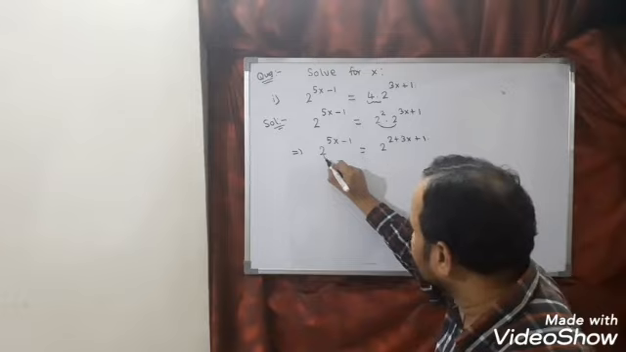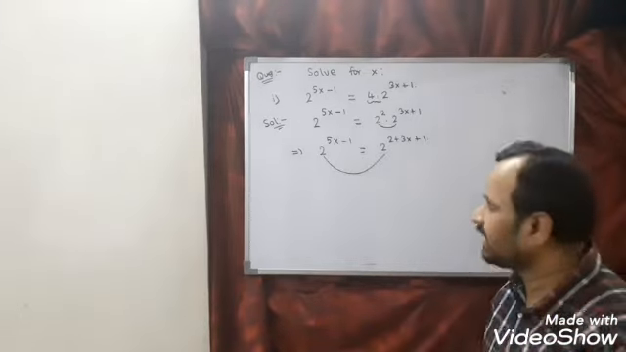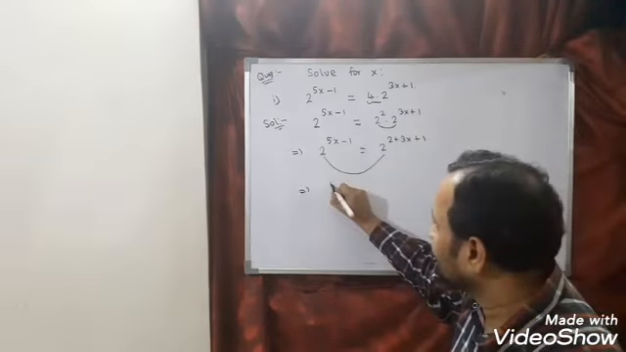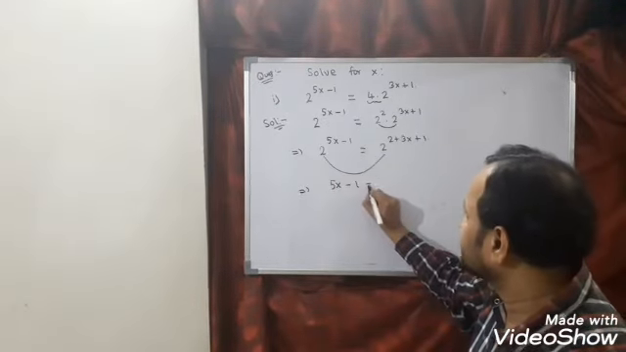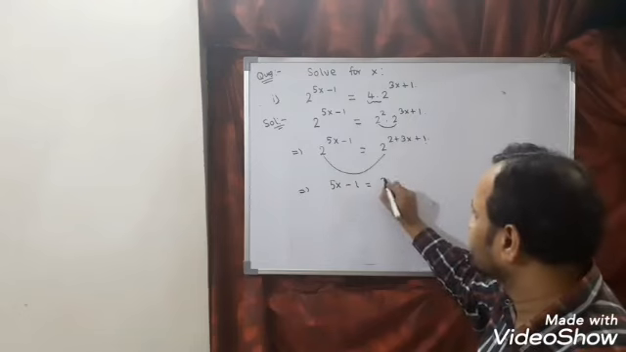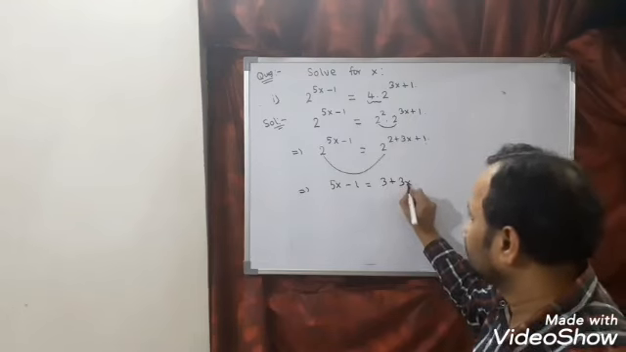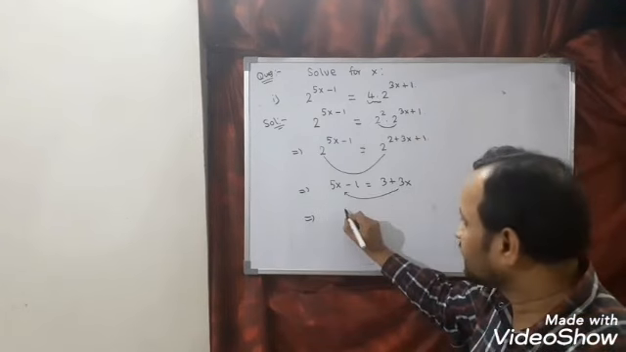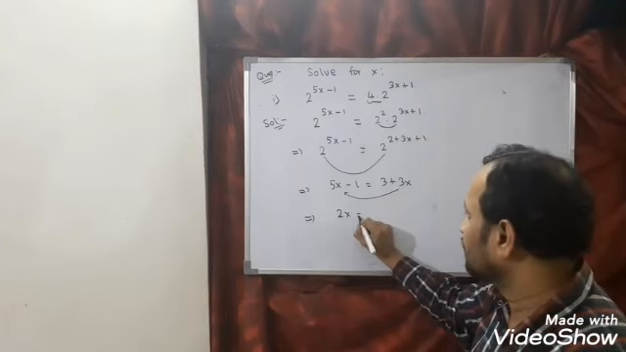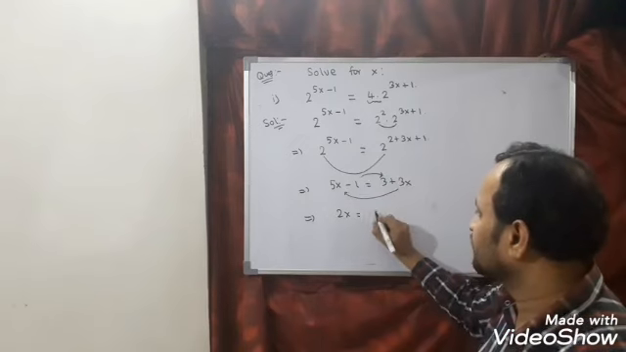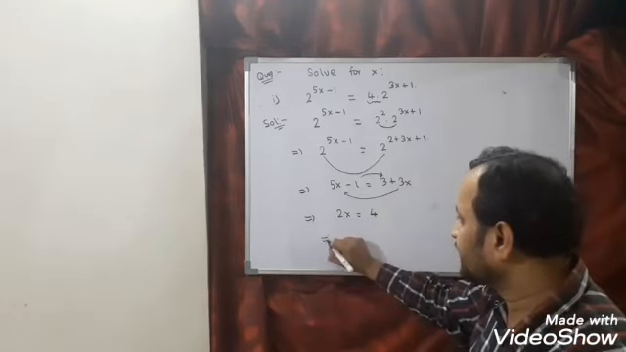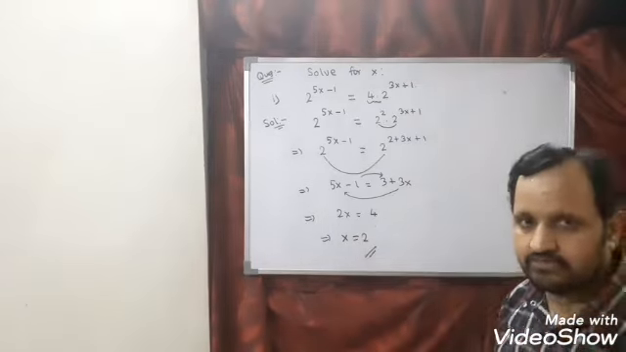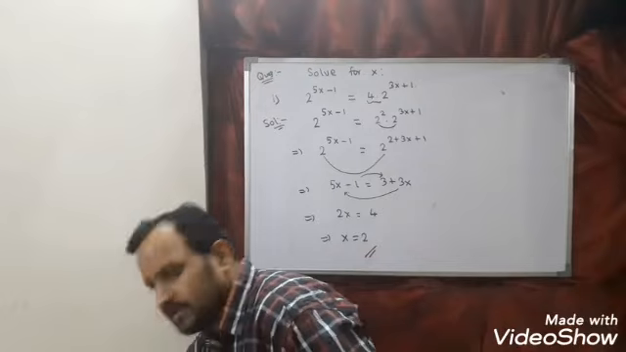Now you can see here the base is the same and the equal sign came, so we have to equate the power. 5x minus 1 is equal to 2 plus 1 is 3 plus 3x. Finally I can say 3x I am shifting here, so 5x minus 3x is 2x is equal to, and this minus 1 I am shifting here, you will get 4. Finally I can say x is equal to 2. So this is the required solution. Let us see one more bit.